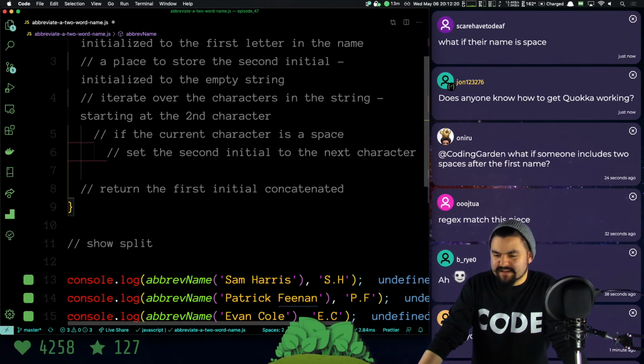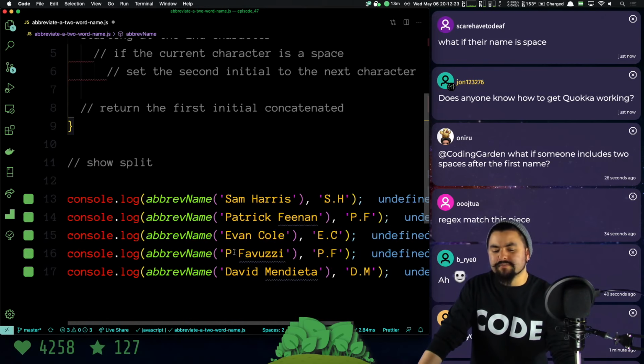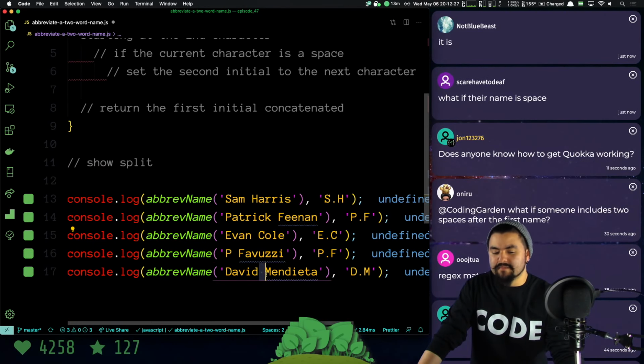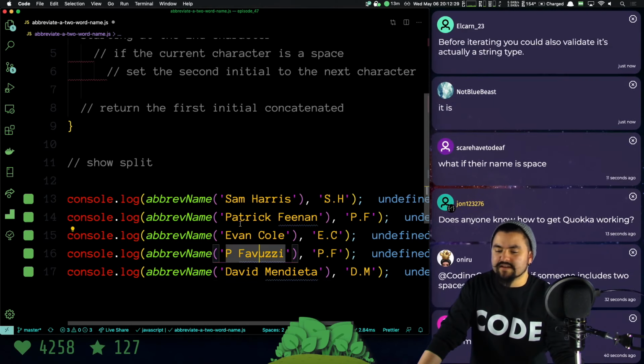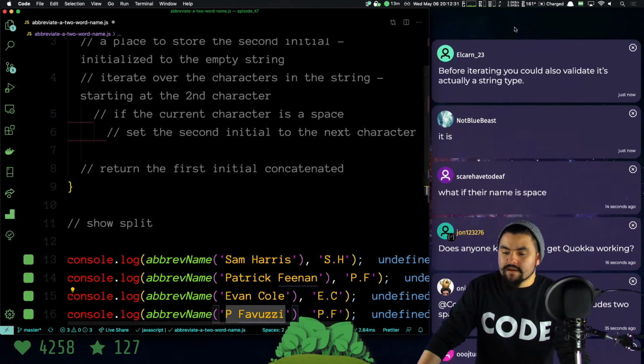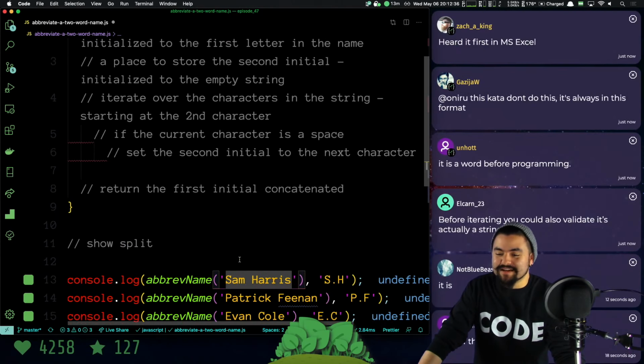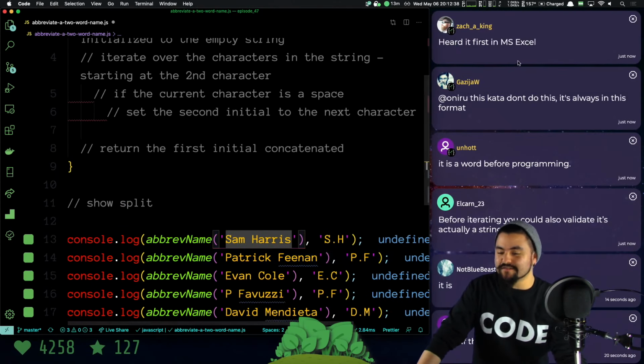What if their name is a space? I don't think our problem will have that. It's a pretty easy problem. I think we have some assumptions that can be made, that it's always separated first and last name. We could do a lot of validations, but we actually don't have to in this case. We can always assume that it's just going to be a string. You heard it first in Microsoft Excel.